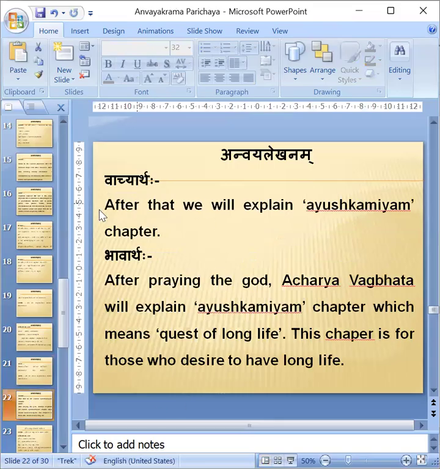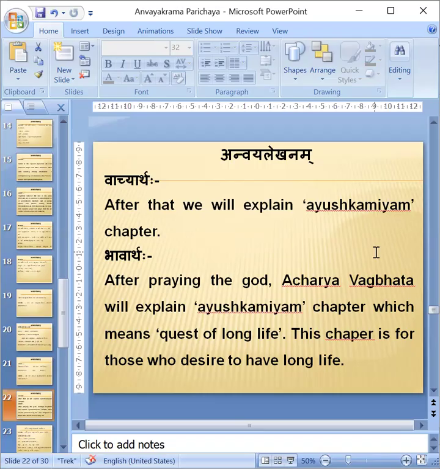Next, Vachyartha, the exact meaning: after that we will explain the Ayushkamiyam chapter. Only that much. But Shastrartha, if it is asked: after praying to God, Acharya Vagbhata will explain the Ayushkamiyam chapter, which means the quest for long life.